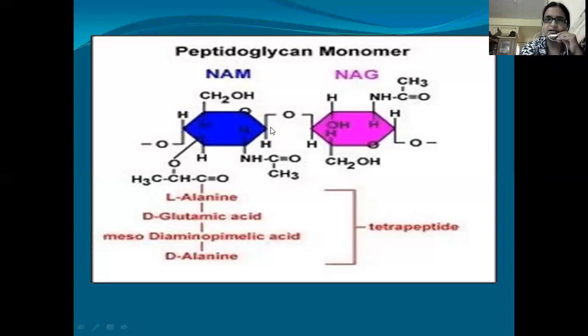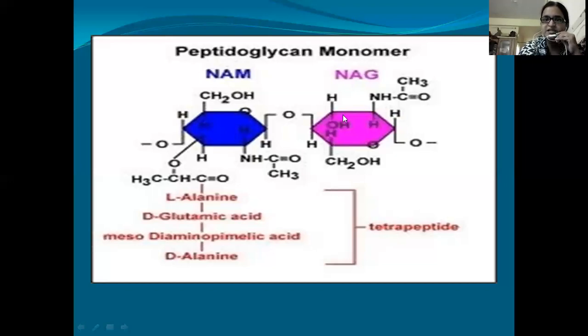NAG and NAM both are interconnected, and to the NAM there is a tetrapeptide. Tetra means four: 1, 2, 3, 4, and these are the amino acids. What are these? L-alanine, D-glutamic acid, meso-diaminopimelic acid, and D-alanine. So these four amino acids make the tetrapeptide.